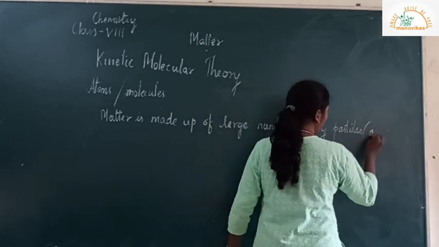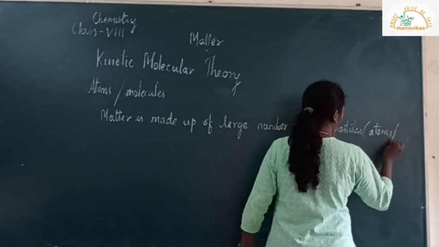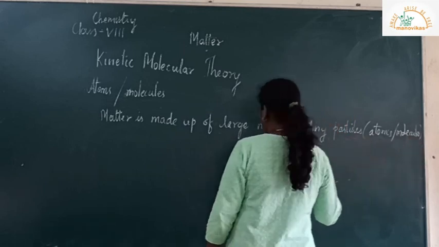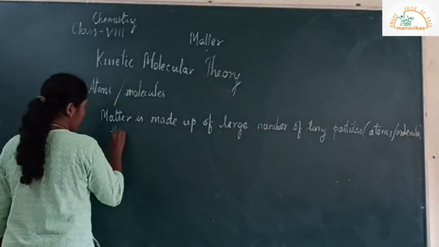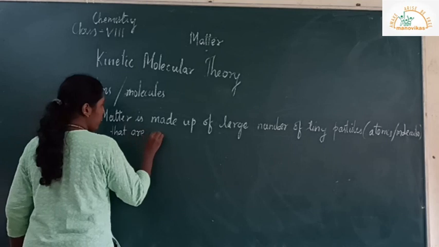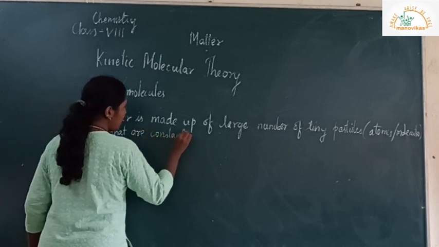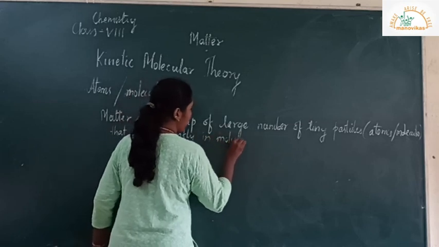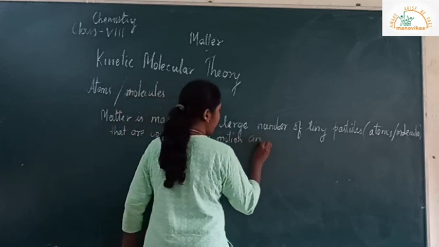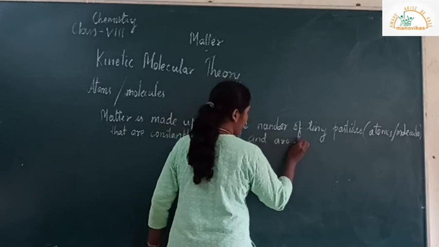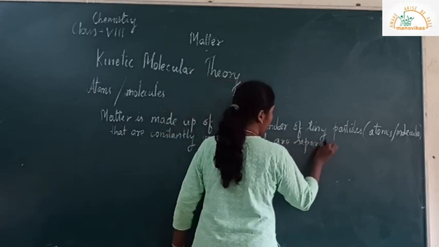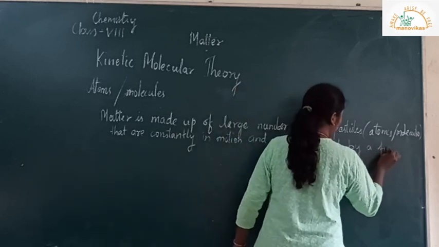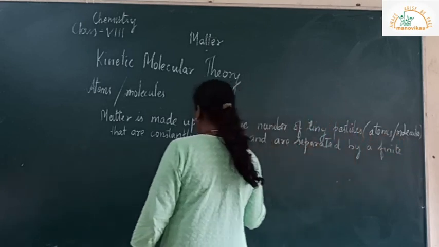These tiny particles are atoms or molecules that are constantly in motion and are separated by a finite distance.